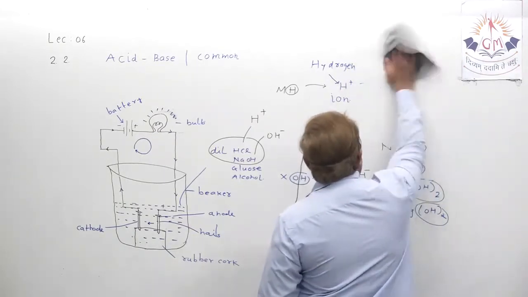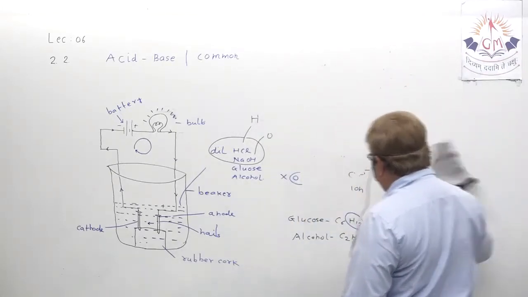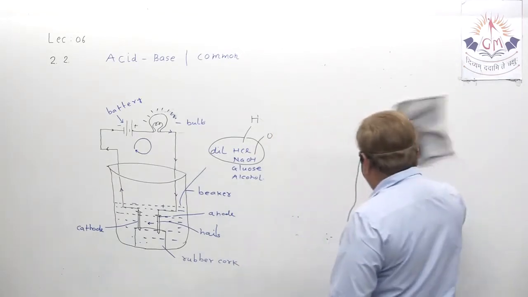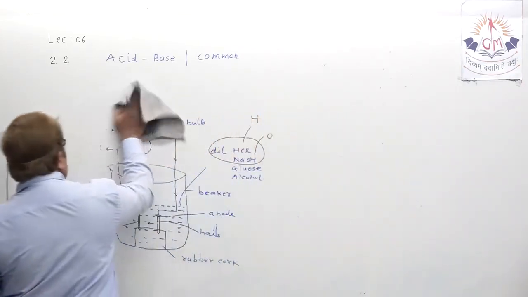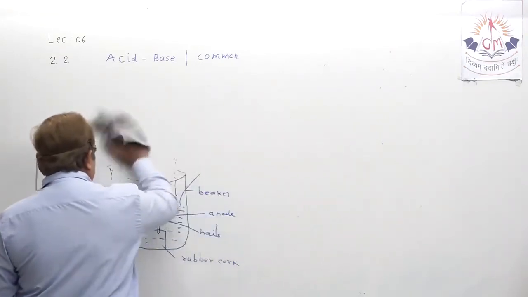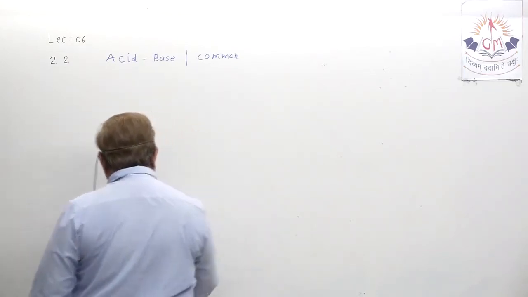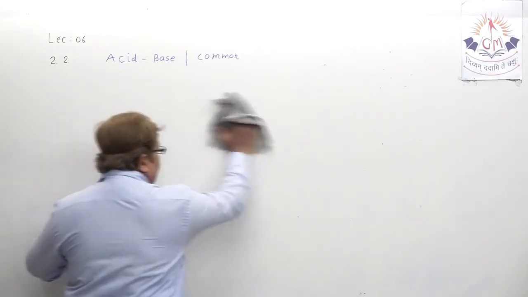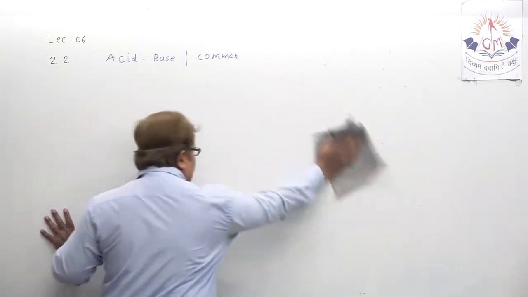Let us understand another experiment of a different type, where they explain that either acid or base shows any type of chemical behavior not when they are dry, but when they are in dilution form.